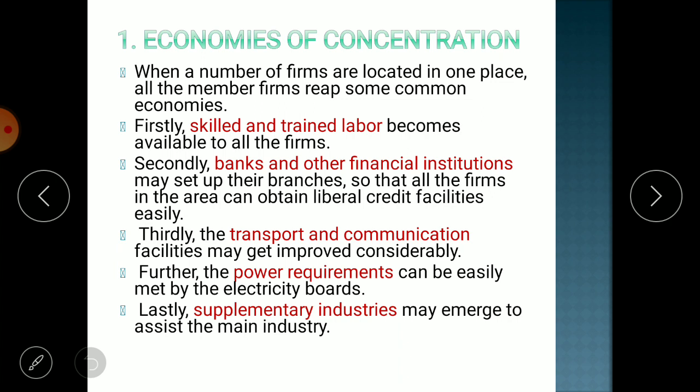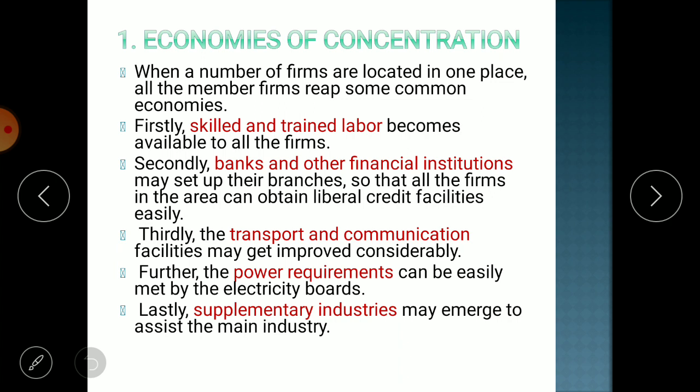That is the reason why people like to start their business in GIDC, because GIDC is the area where there is a concentration of different kinds of industry. I'm not saying the same kind of industry; we are moving a bit ahead of our main example of the same industry. In GIDC, different kinds of industries are there, but at least there is a concentration of industry, and due to that reason, even the electricity board knows that in this particular area there is a high demand for electricity, so they will be able to cover that area very well and provide them facility.